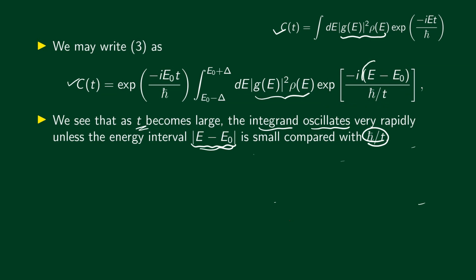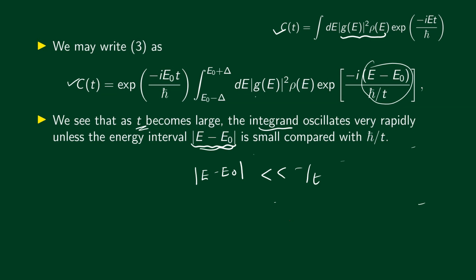And when does it become slowly oscillating? When this value is small, whether positive or negative. So let's say that it is slowly oscillating when the modulus of E minus E0 is small compared to h bar by t. Let's say it's less than h bar divided by t. In that case, this term will be small, then the oscillations will be slow, and so there won't be any strong cancellation.